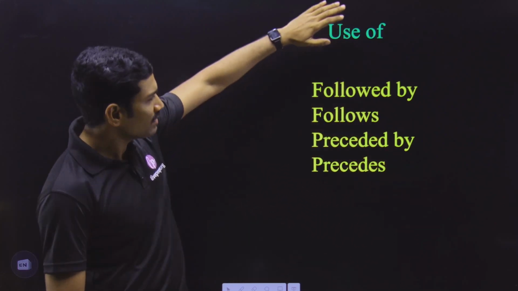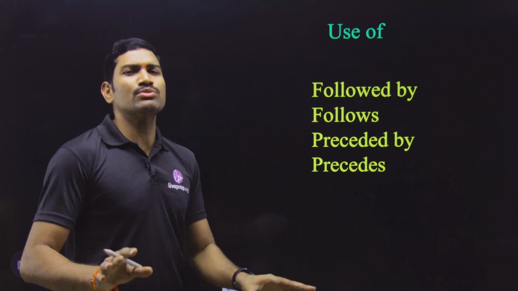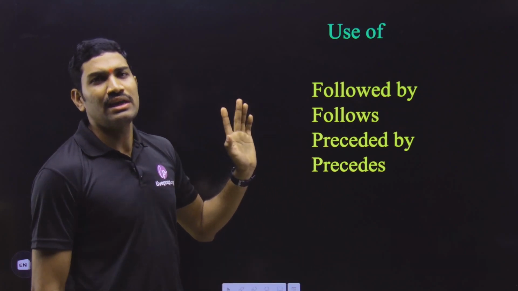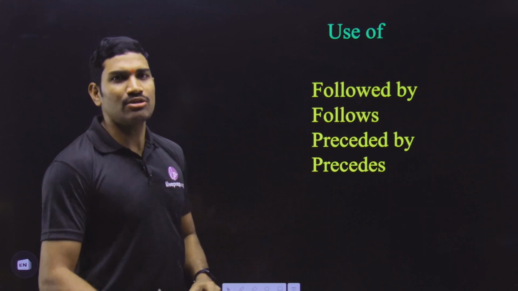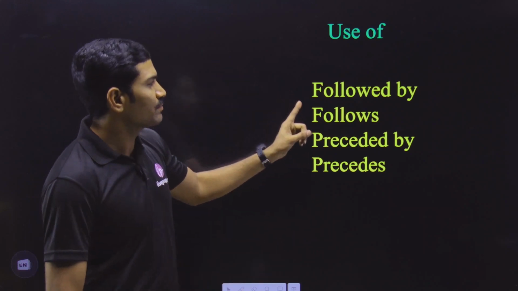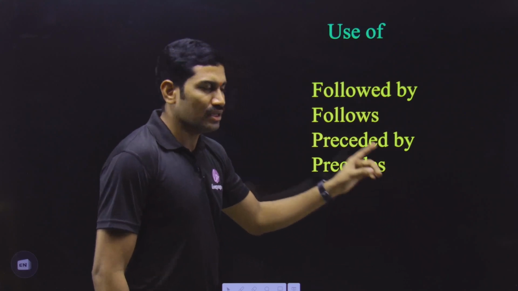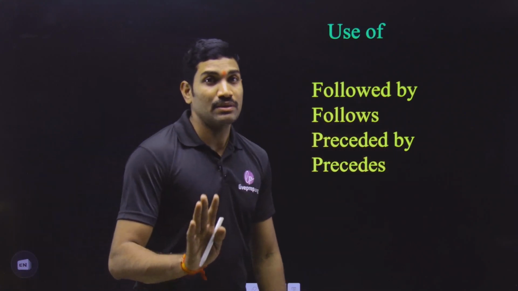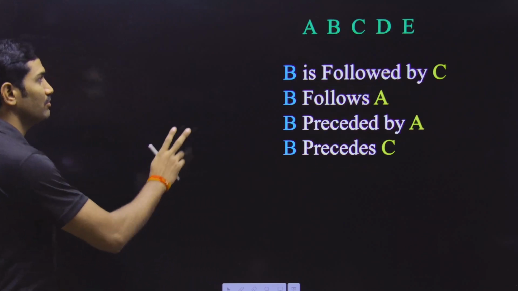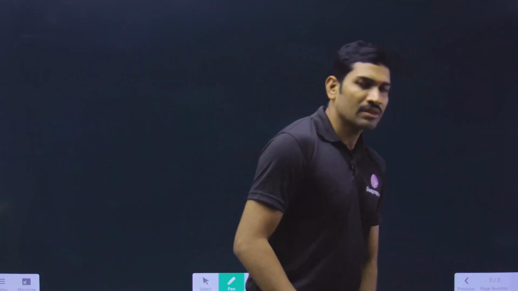Next one, this is the most important one, and many students are making mistakes on this. And why this is important, now I will tell you. Okay, and here there are a total of 4 important things. First one, the use of followed by, the use of follows, the use of preceded by, and the use of precedes. Please understand this. Now here I will give you some examples. So the same example I will explain here.